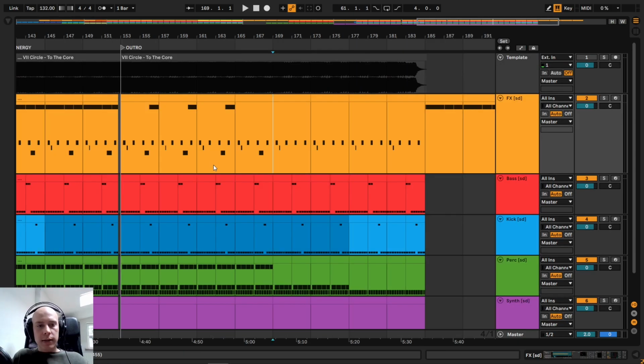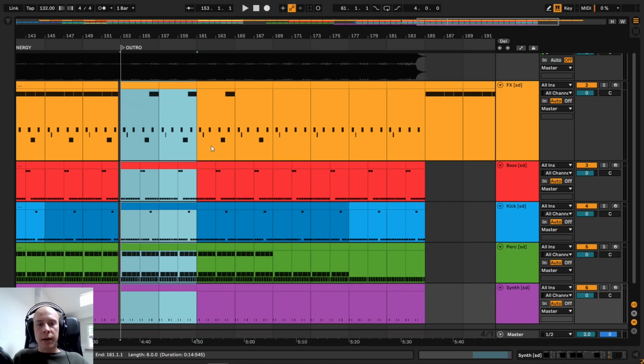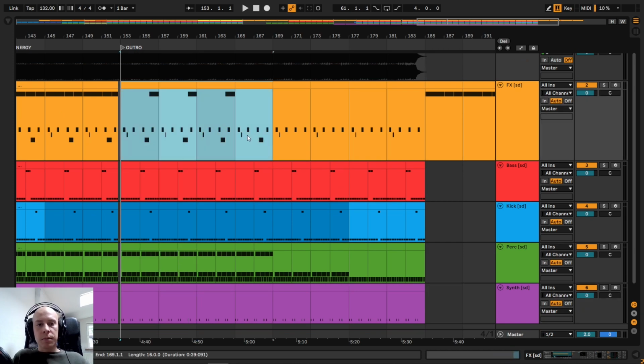Another example of the staircase arrangement is in the outro. We start it out with most of the sounds playing, but after the first 16 bars, I get rid of 2 sound effects. And also, the hi-hat pattern is becoming simpler and simpler by removing individual hi-hats from the percussion loop.